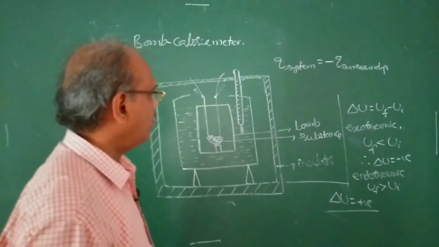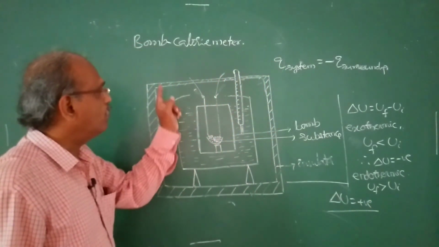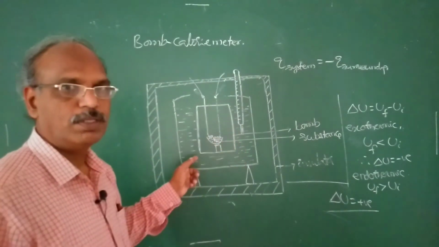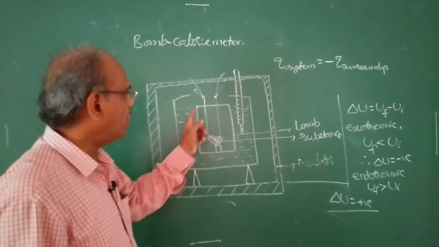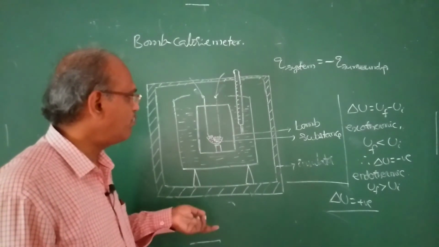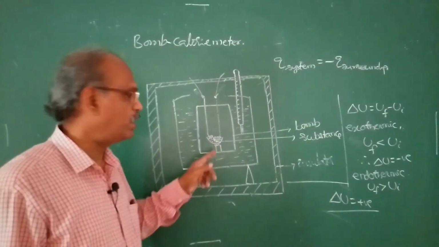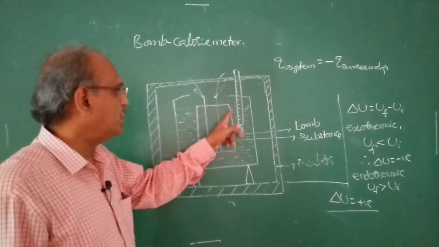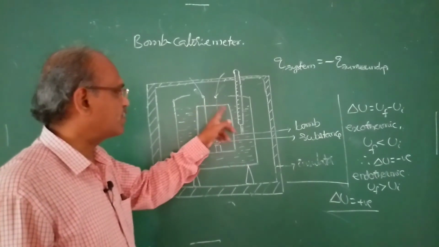But for the determination of delta U, we have to use a bomb, and there is a problem of explosion here because the volume of this bomb is fixed.